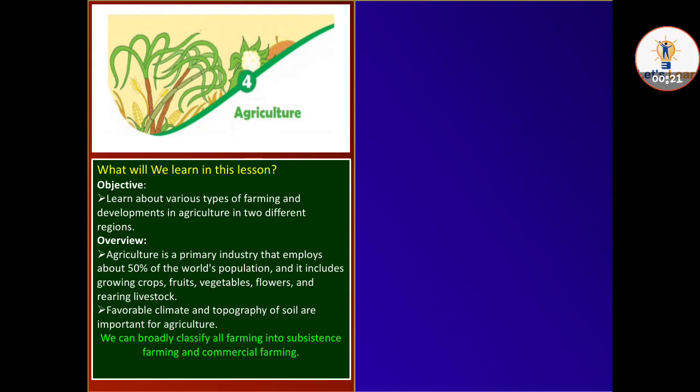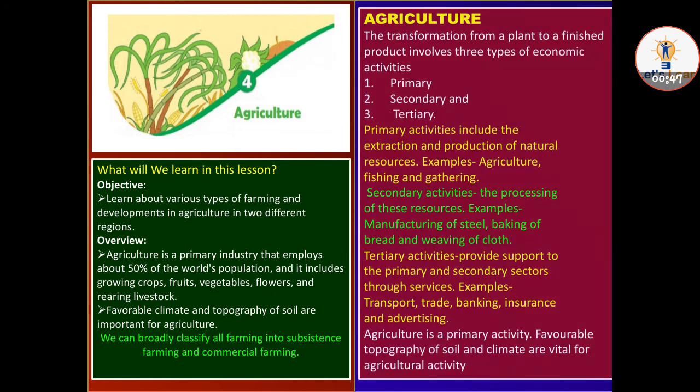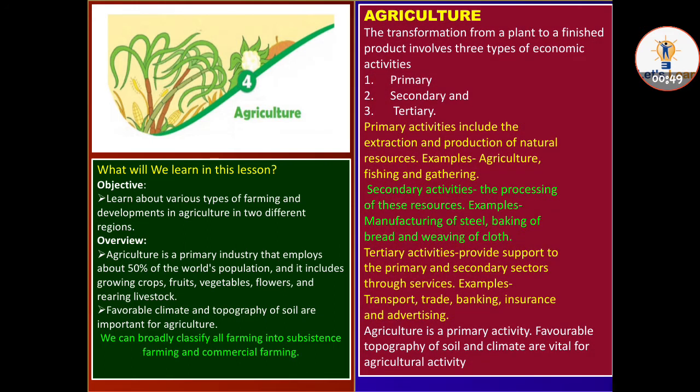Overview: agriculture is a primary industry that employs about 50% of the world's population, and it includes growing crops, fruits, vegetables, flowers, and rearing livestock. Favorable climate and topography of soil are important for agriculture. We can broadly classify all farming into subsistence farming and commercial farming. So first we have to know what is agriculture.